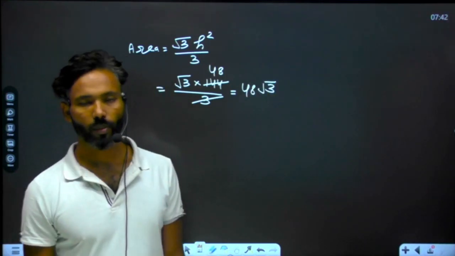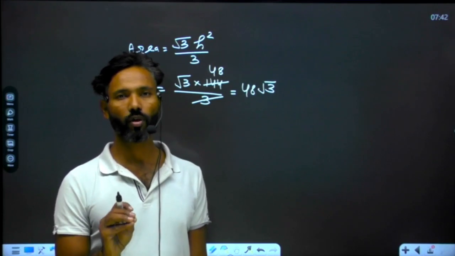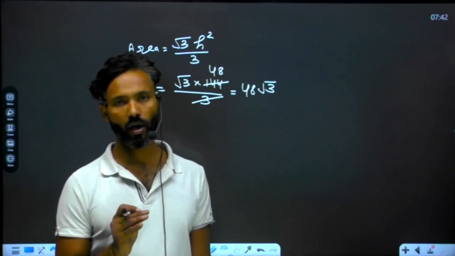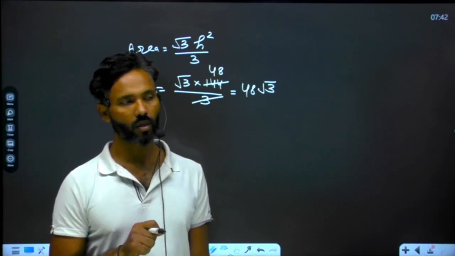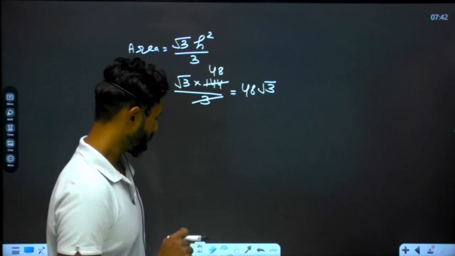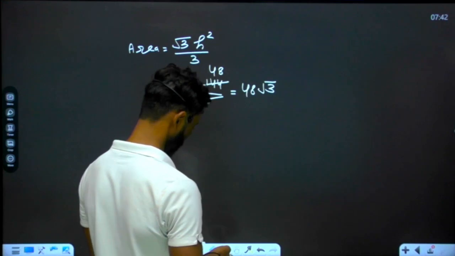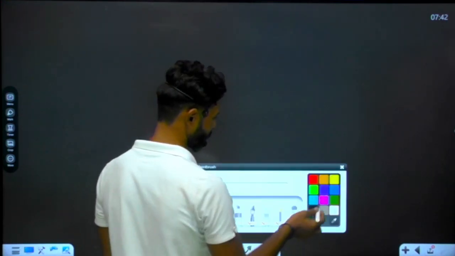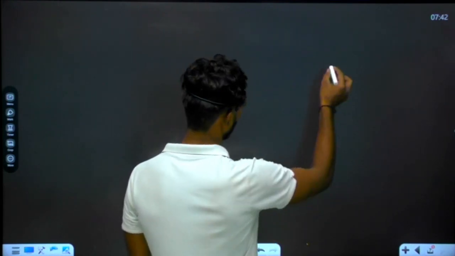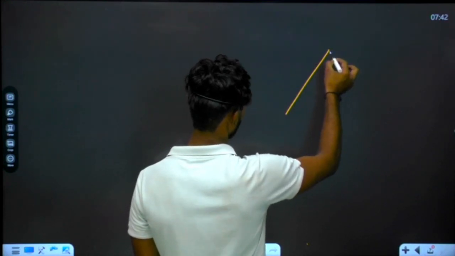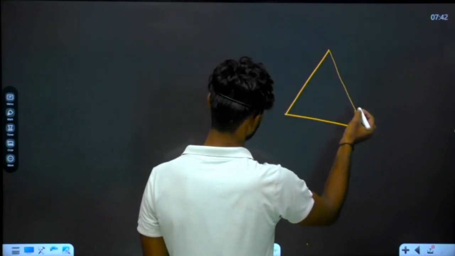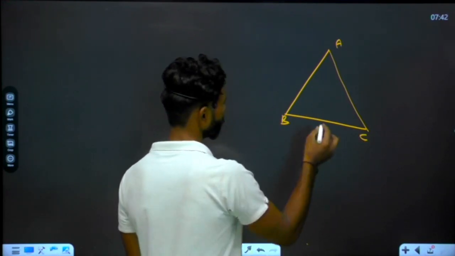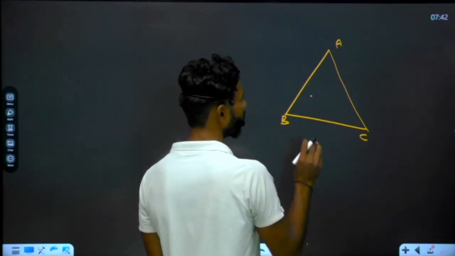One more concept I'm going to tell you related to the equilateral triangle, and it is quite important. Many times questions have been asked from this concept. Suppose there is an equilateral triangle, and the examiner says that there is a point in the interior of the triangle, meaning a point inside the triangle, and it can be anywhere inside. Suppose this point is right here. You can take it anywhere.